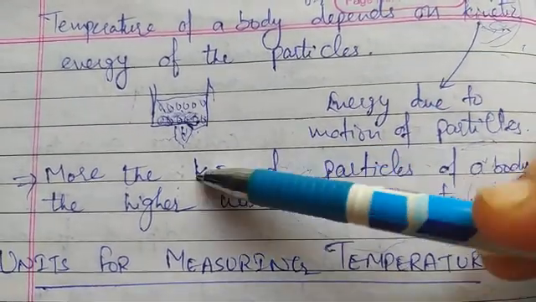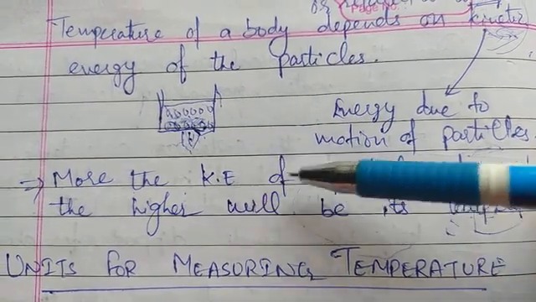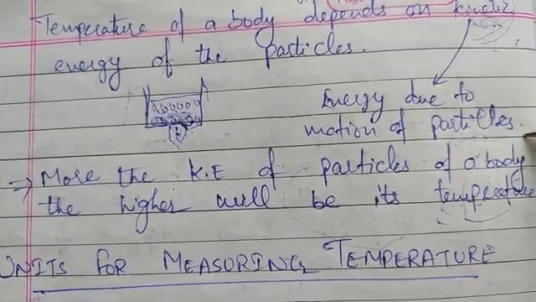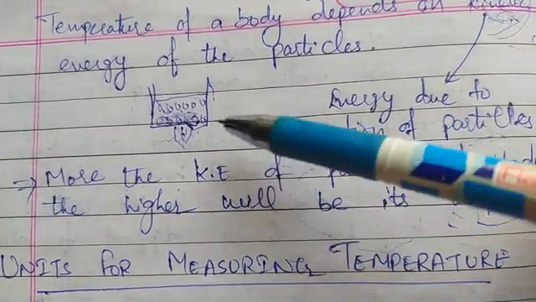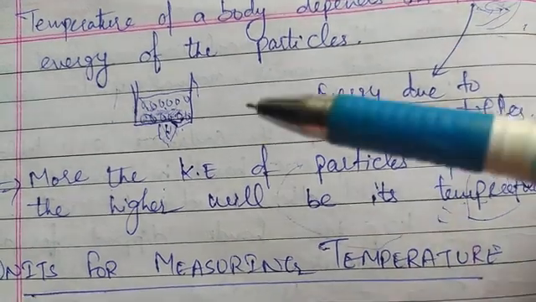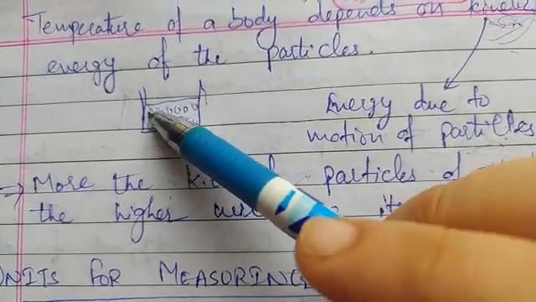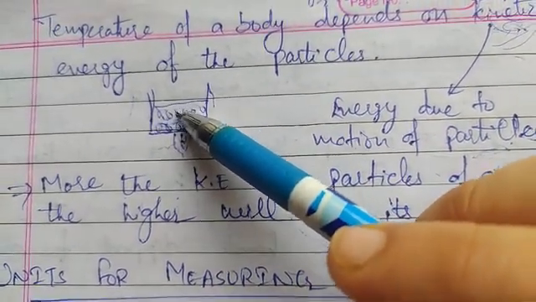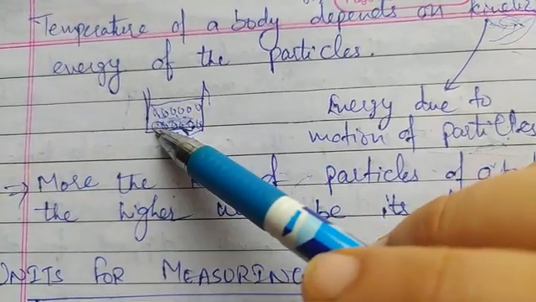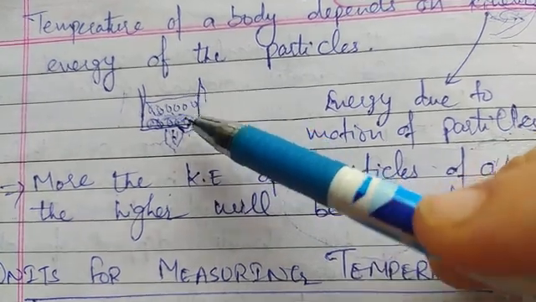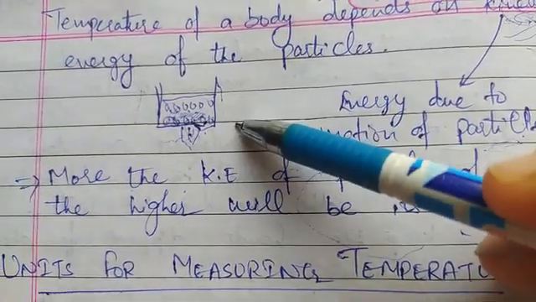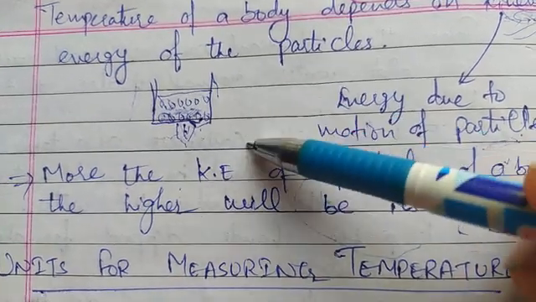Because what is kinetic energy? Kinetic energy of any body is due to the motion of the body, or we can say here the kinetic energy of the particles of a body is due to the motion of the particles. As we know that there are some particles in any body, or these can also be called atoms, which can be closely packed or loosely packed according to the state of the body, whether it is solid, liquid or gas.